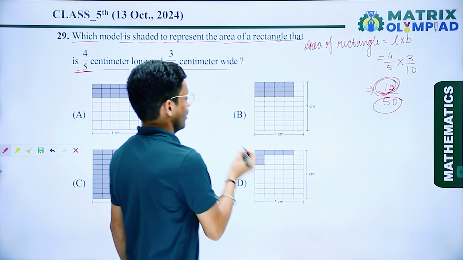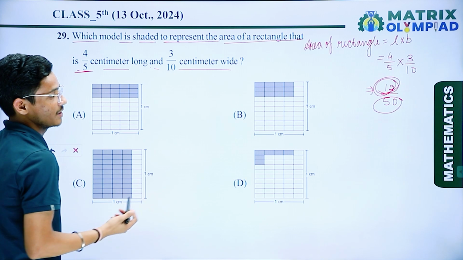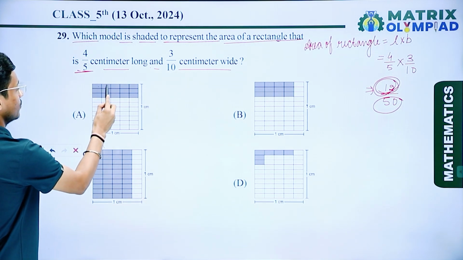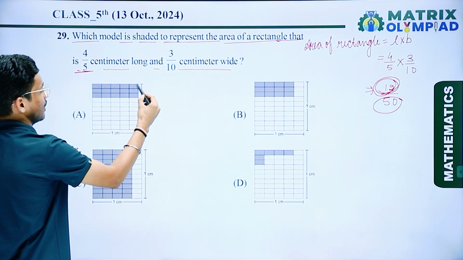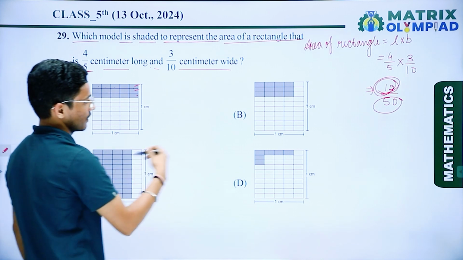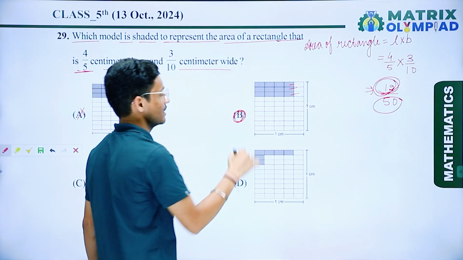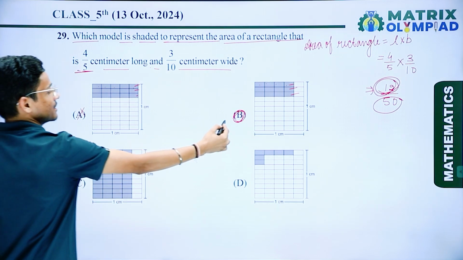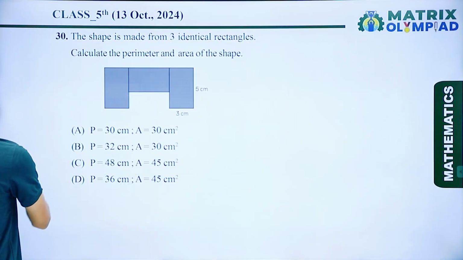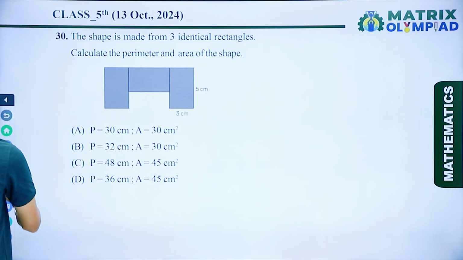So count in which options we have shaded part that is 12. So here 1, 2, 3, 4, 5, 5, 10, 15. So this option is not correct. If I take this one, 1, 2, 3, 4, 4, 8, 12. So yes, option number B is the correct answer. So here option number B is the correct answer. So now if I talk about the next question, that is